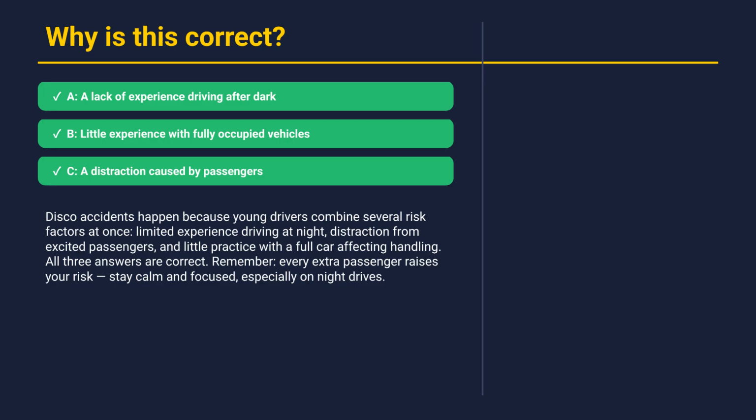Disco accidents happen because young drivers combine several risk factors at once. Limited experience driving at night, distraction from excited passengers, and little practice with a full car affecting handling. All three answers are correct. Remember, every extra passenger raises your risk. Stay calm and focused, especially on night drives. All right, let's move on to the next question.